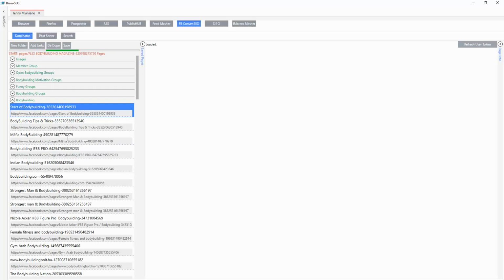So what it's actually doing here is it's going to each page and it's gathering all of the information, the likes, the post likes, it's gathering and downloading the videos that were uploaded by that page, the images that were uploaded by that page, every single post, all of the post information, all of the likes, all of the comments, all of the stats, every stat that you can imagine, how many people are talking about that fan page, how many likes the fan page has, and pretty much every other bit of information that you can imagine. And it's gathering all of that information and just connecting it to each one of these.